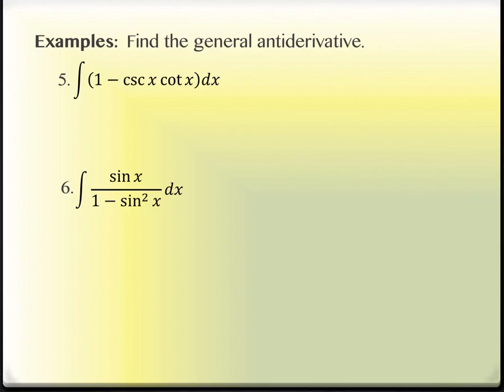So it's all right. Cosecant x, cotangent x. We got trig involved. What about the 1 at the beginning? Let's start with that. What's the antiderivative of 1? 1x or just x? Either way, yes. What's the antiderivative of cosecant x, cotangent x? It's negative cosecant x, but there's already a negative here. So I'm going to put the negative here, and then I'm going to write the negative cosecant x. And if you see that and you just want to write it as plus to start with, that's totally fine. This then is a plus c. And if you didn't already do so, you would simplify it by writing it as x plus cosecant of x.